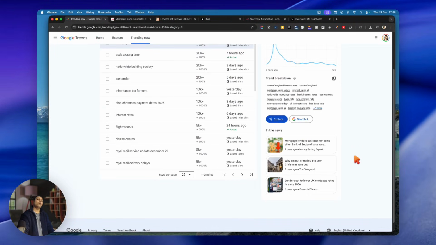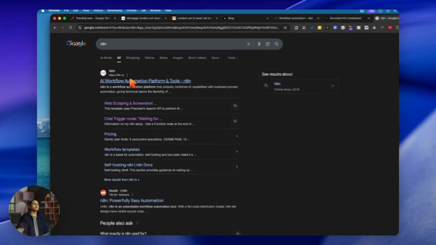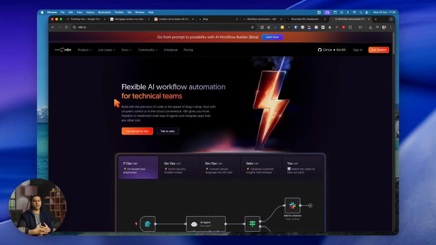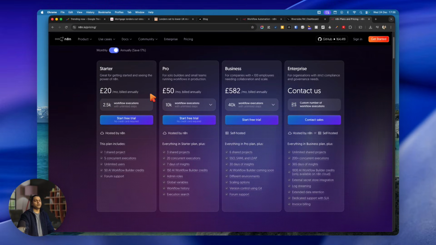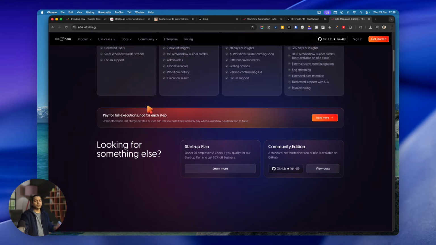Now let's open another tab and search for n8n. n8n is a workflow automation platform. It is open source. When you go here and click on the pricing, it will show you that it has $20 per month billed annually. You can opt in for it, it's not a problem, but you can always set it up with the community edition on your local machine.